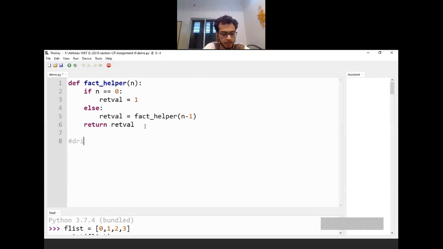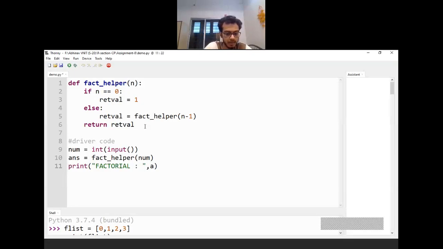In the driver code, let's take some number num, call my function fact helper, pass this number, and at the end print total is answer. This fact helper is ready.